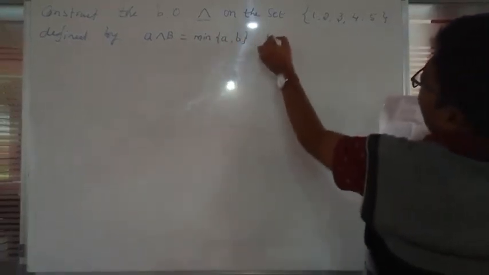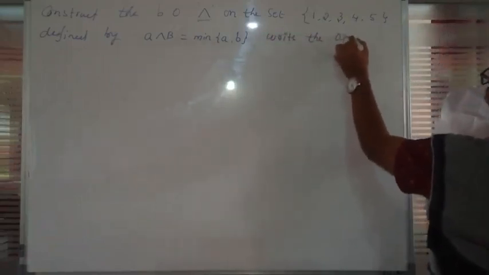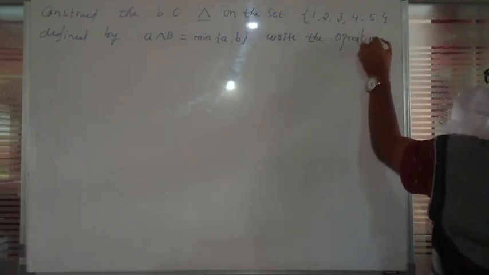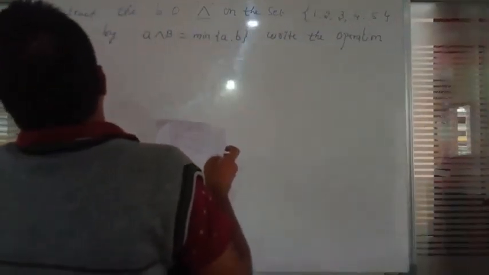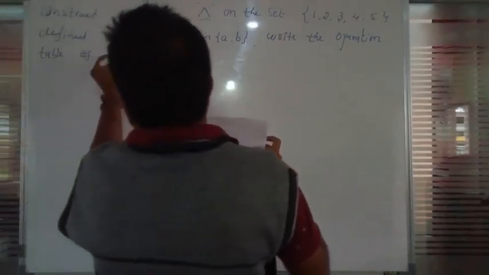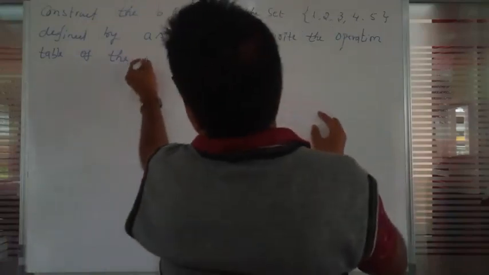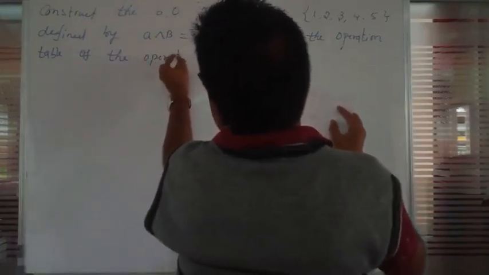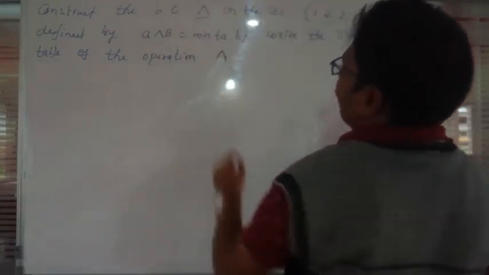Write the operation table of the operation wedge.